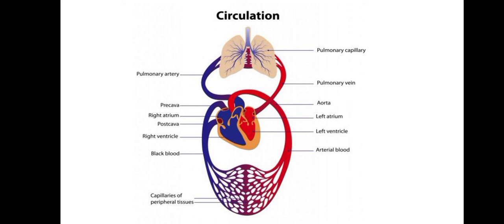And to circulate this oxygenated blood and deoxygenated blood, the heart plays an important role. In our next class, we will learn about the heart.